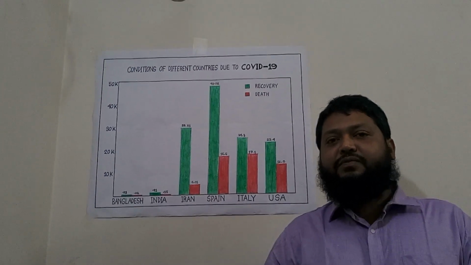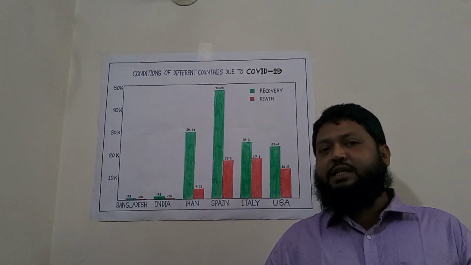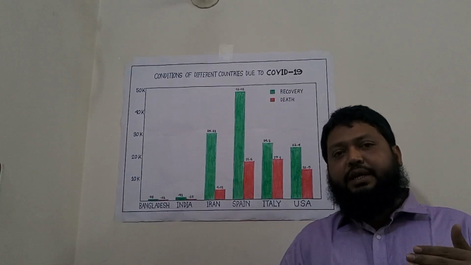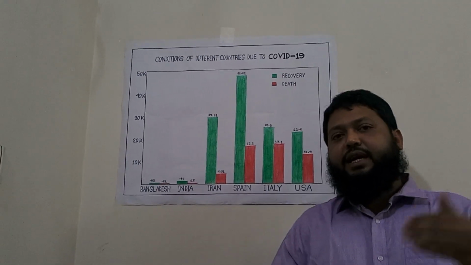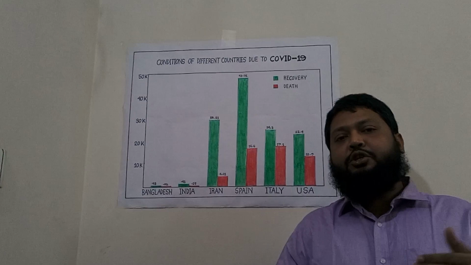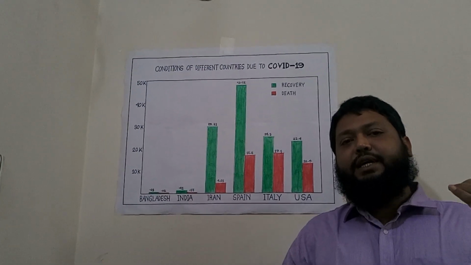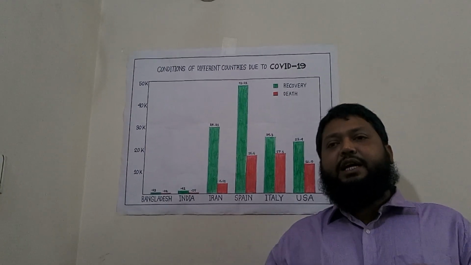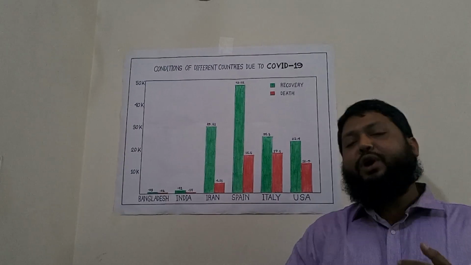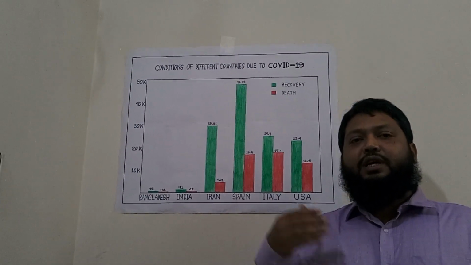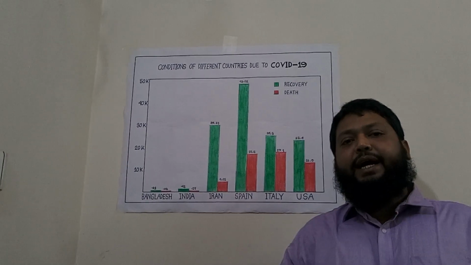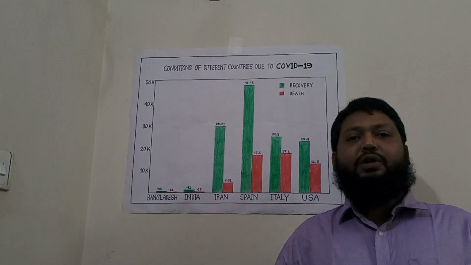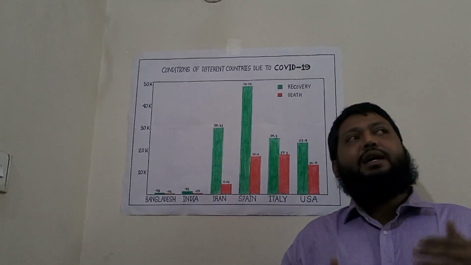So, dear student, if we want to produce a successful graph or describe a graph, we should remember three things. As I told you, first the beginning, the middle or body, and the end. So, dear student, if we practice more and more, and if you follow this method, I think it will be helpful for you. The method will be helpful for you to compose or to describe a graph successfully.